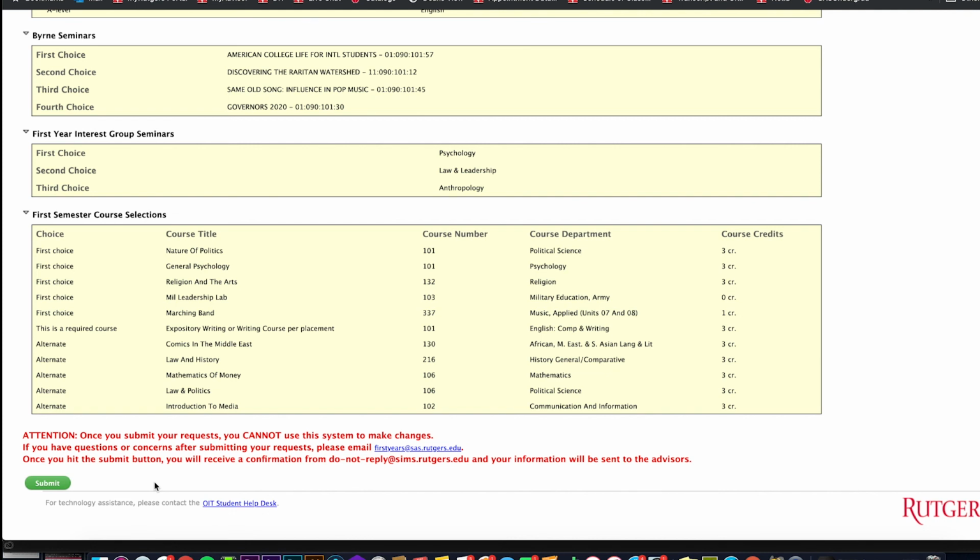You will receive a schedule on August 20th and will be able to make changes in early September. Remember, course registration is a process that involves you providing information about your interests and advisors using their expertise to create an initial schedule. You will receive more information about next steps later this summer.